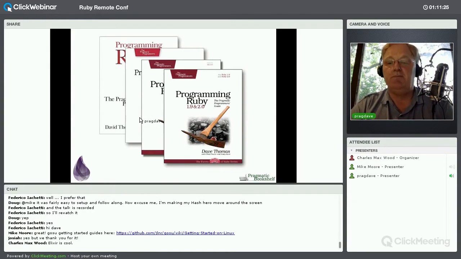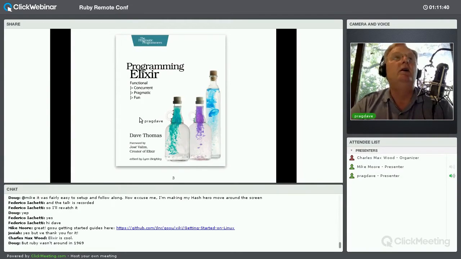However, I think the idea of sticking with one language simply because you like it and you're familiar with it is kind of crazy in a world that changes as much as we do. So I'm constantly looking around for new challenges and new languages. And I found that with a language called Elixir.